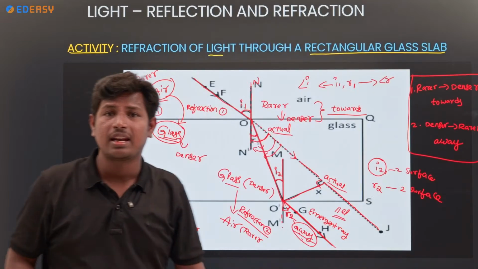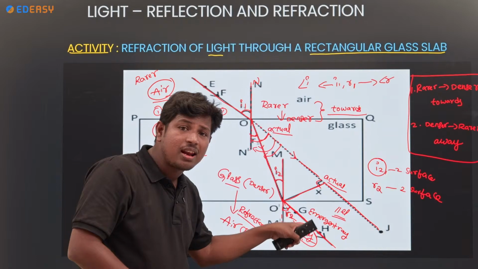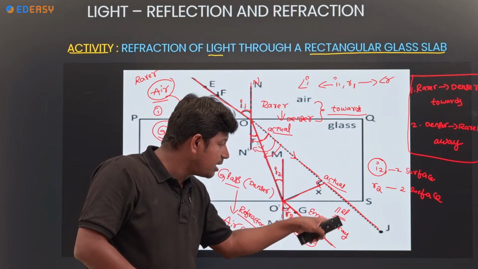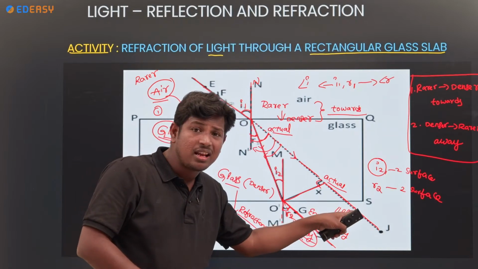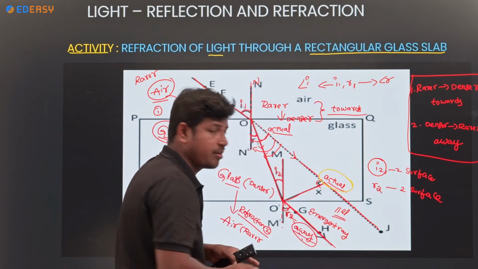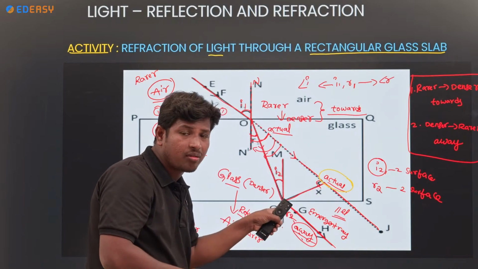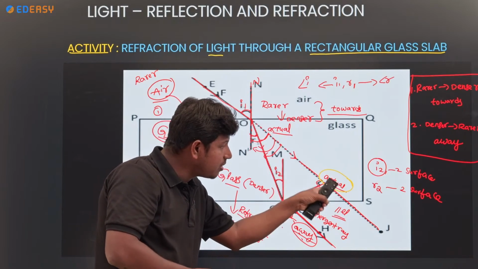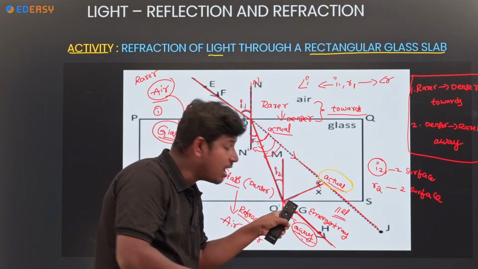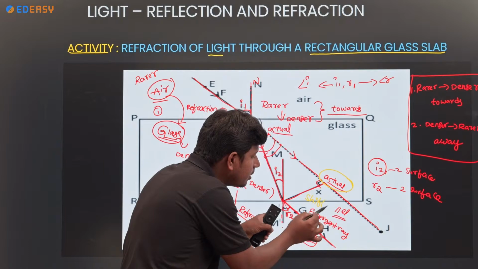What is lateral shift? Here, which rays are parallel? The emergent ray and the incident ray. This is the actual direction of the light ray, but it has shifted to here. This shifting we call the lateral shift.